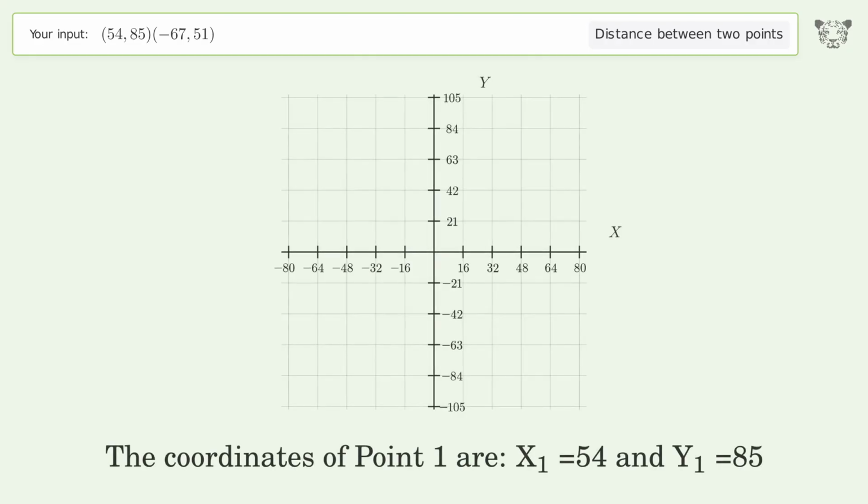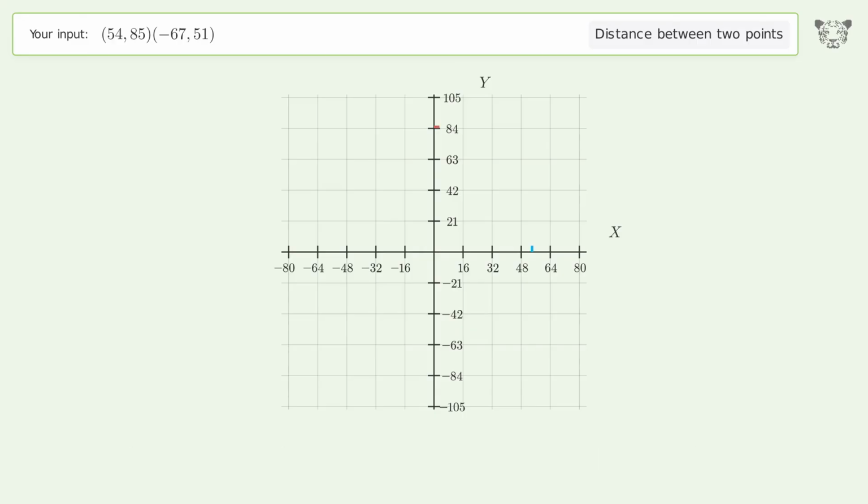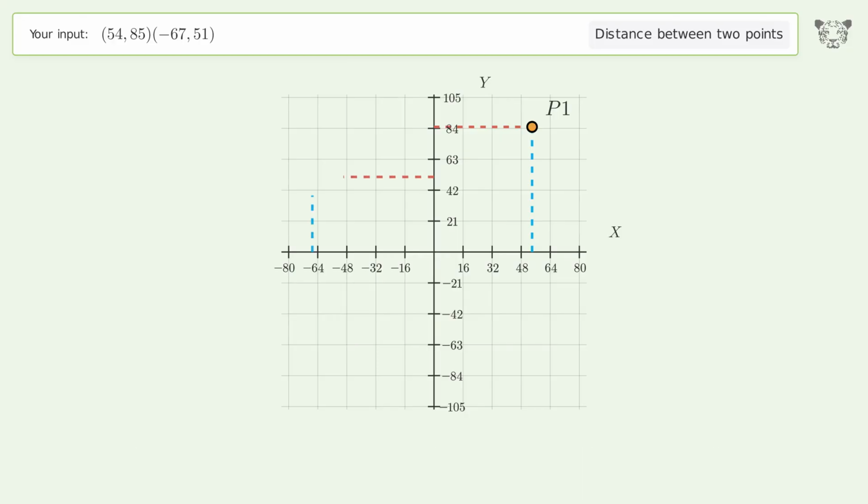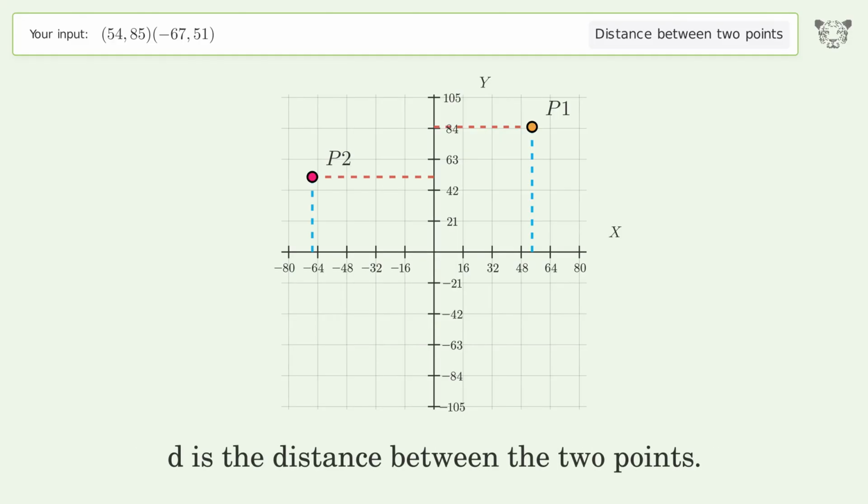The coordinates of point 1 are x1 equals 54 and y1 equals 85. The coordinates of point 2 are x2 equals negative 67 and y2 equals 51. D is the distance between the 2 points.